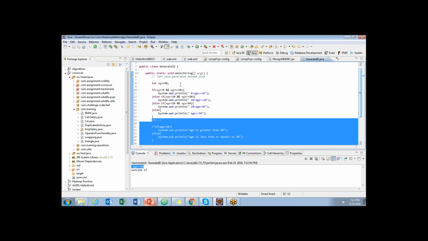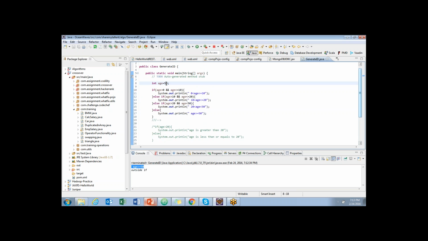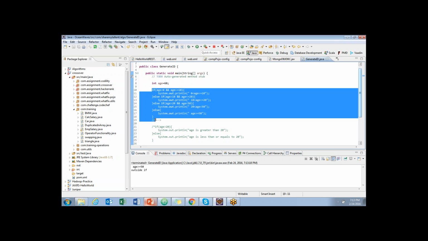It's 60. Okay, 60. See, if I say age is greater than 50, 60 is greater than 50. What will happen? It will go here. So whenever the age is greater than or equal to 50, it will always come to here, logically. Got it? Yeah.